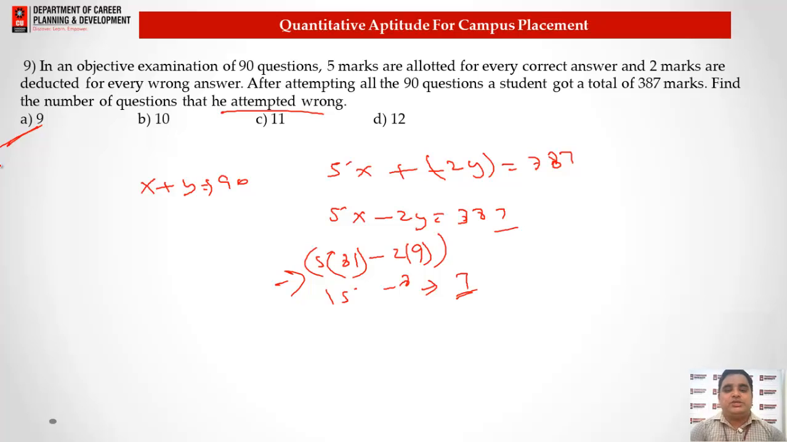So what you need to understand is that 90 is to be divided into two parts, correct answers and incorrect answers, by which we get the sum of the marks that ends with 7. So we can get the unit digit as 7 if we take the wrong questions as 9 and correct questions as 81. So this is the right answer. Option A will be the correct answer for this question.